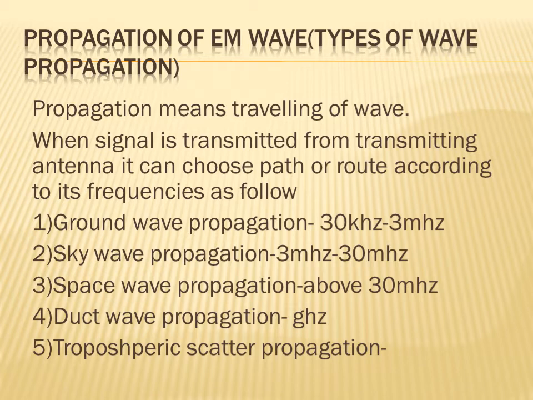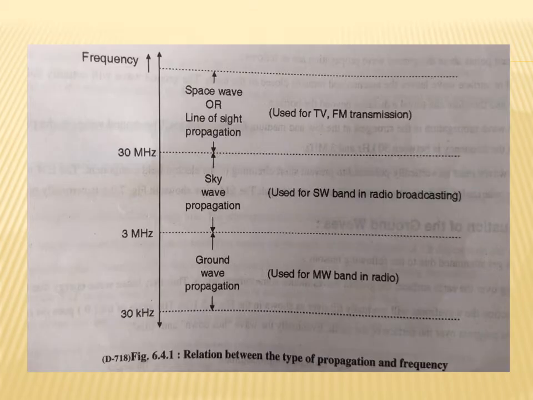Next one, it is the duct wave propagation. And last one, it is the tropospheric scatter wave propagation. This duct wave propagation is used for the gigahertz frequency range.